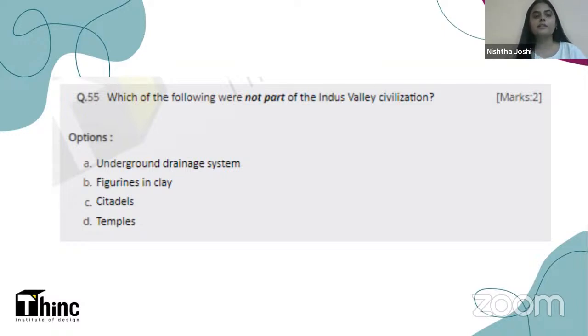Which one do you think is the right answer? Do you think we had a well-developed underground drainage system in Indus Valley? Do you think we find remains of clay figurines in the excavation? Do you think a citadel has been excavated from Indus Valley sites? And do you think there have been temple remains found in the excavation? Which one was not there? You have to tell me that.